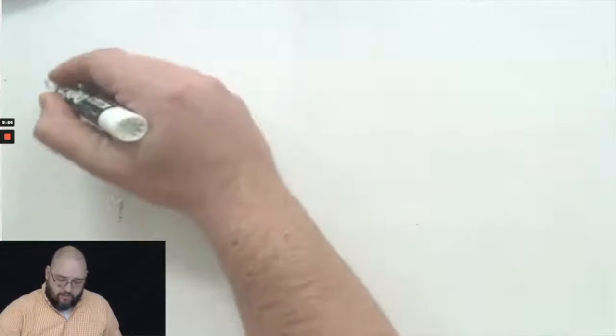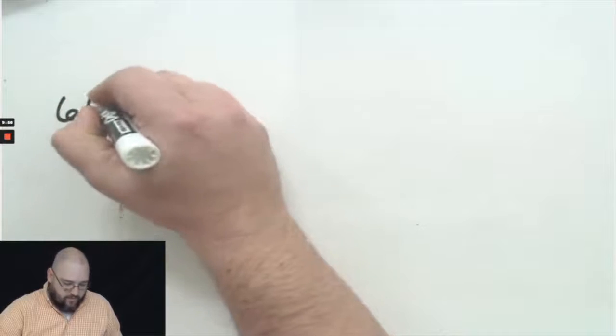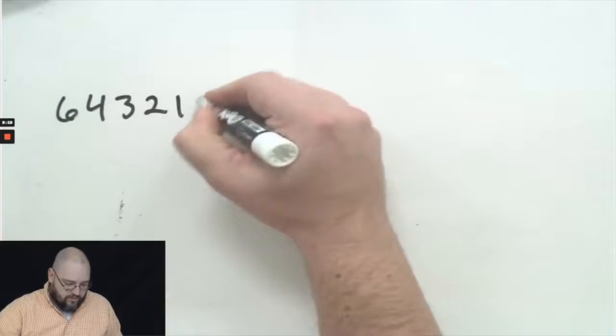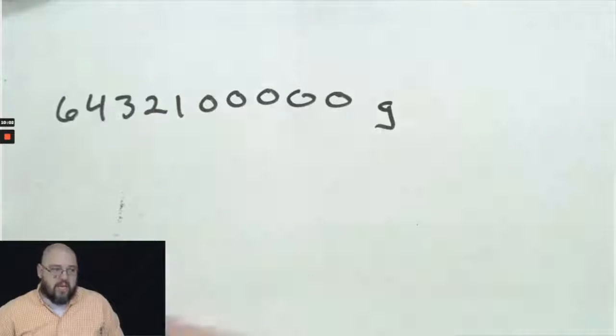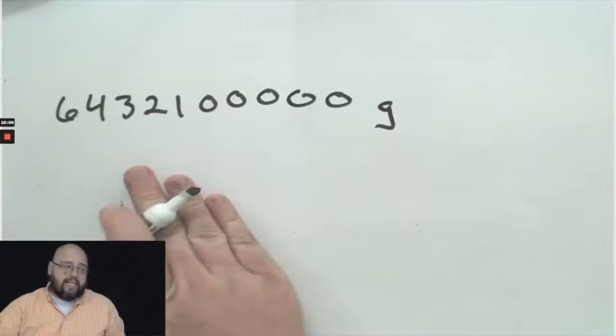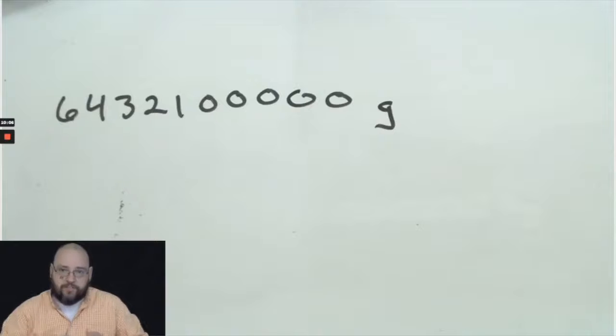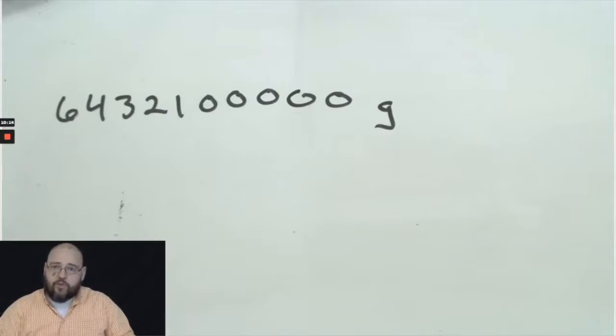So let's look at some of these examples. Let's say I have this number, 643210000 grams. I want to put this number into scientific notation. So the first thing I'm going to do is figure out what are my significant figures.